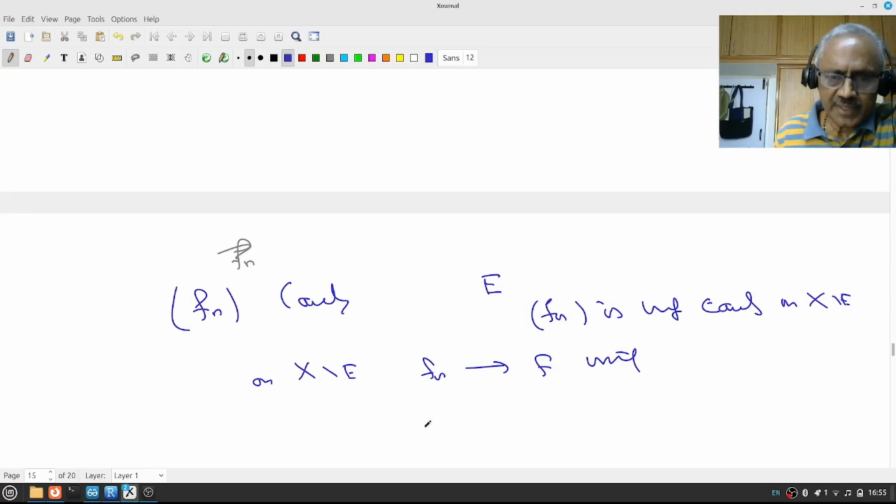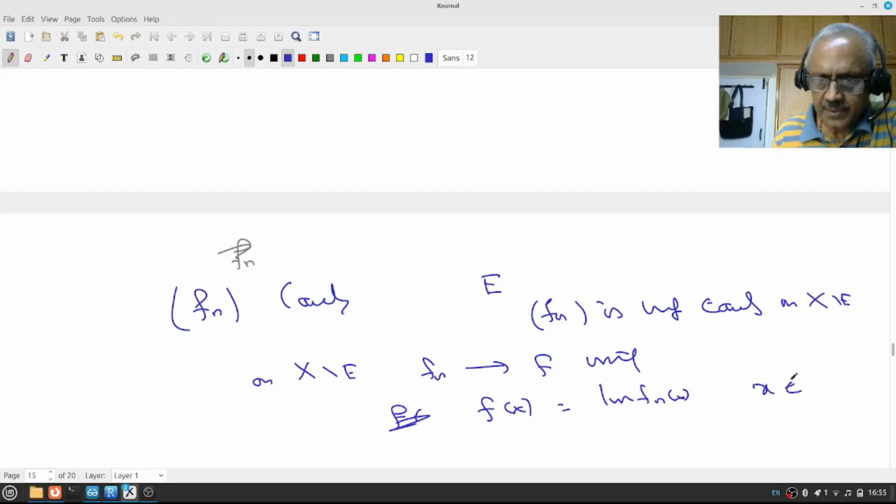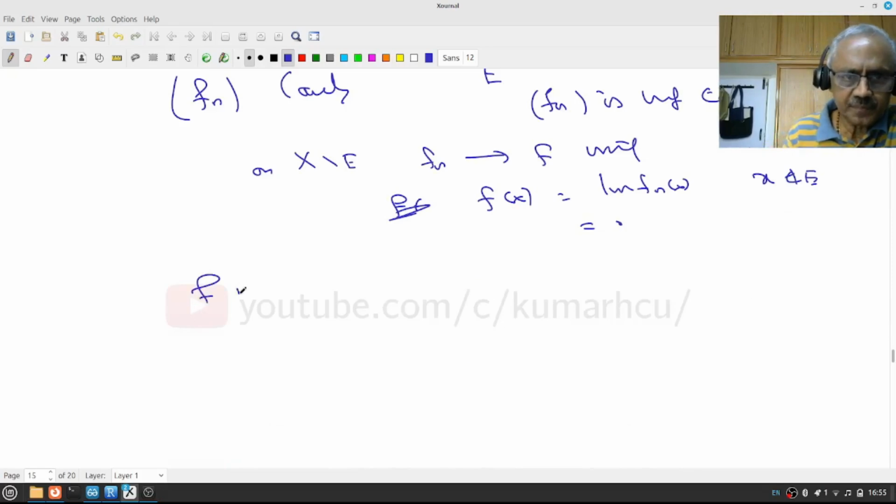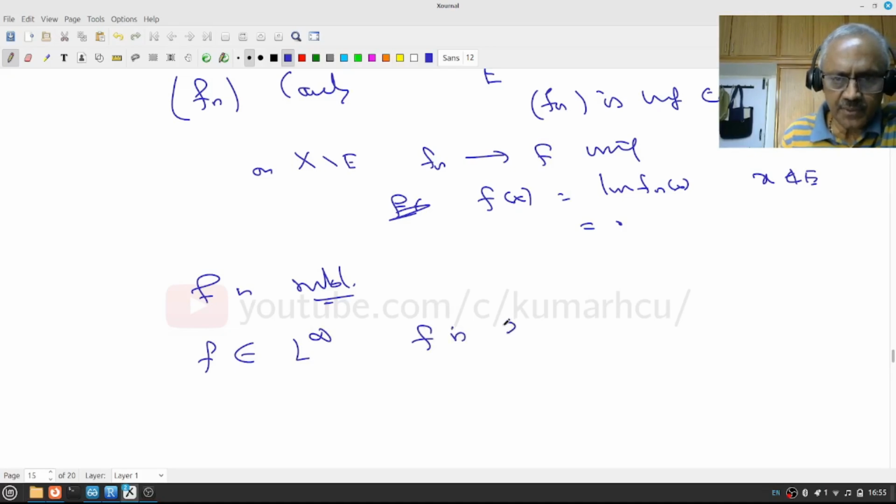So we extended that function. That is, f of x equal to limit of Fn of x if x is not in E, otherwise 0. Then f is measurable. Next thing I want to say is f belongs to L infinity. That is, f is essentially bounded.